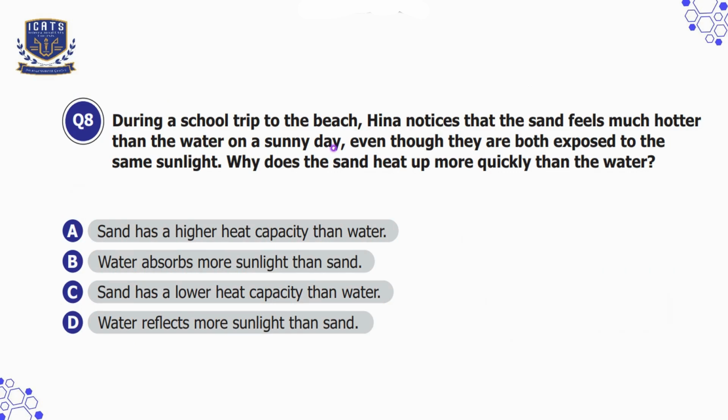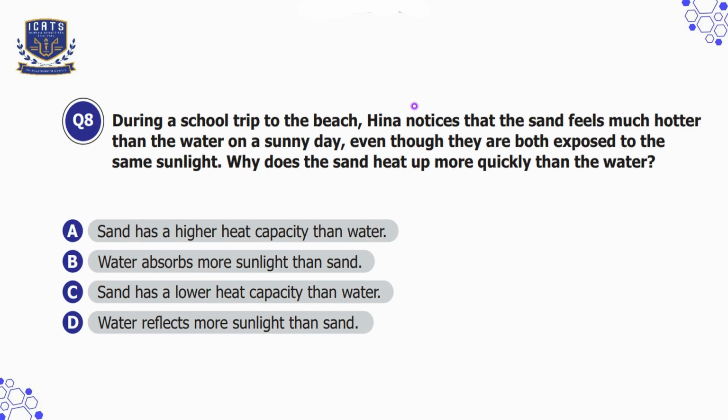During a school trip to the beach, Nan notices that the sand feels much hotter than the water on a sunny day. Even though they are both exposed to the same sunlight, why does the sand heat up more quickly than the water? So the key concept here is heat capacity, which is the amount of heat required to change the temperature of a substance. Water has high heat capacity, meaning it takes more energy to increase its temperature, whereas sand has a lower heat capacity, so it heats up quickly when exposed to sunlight.